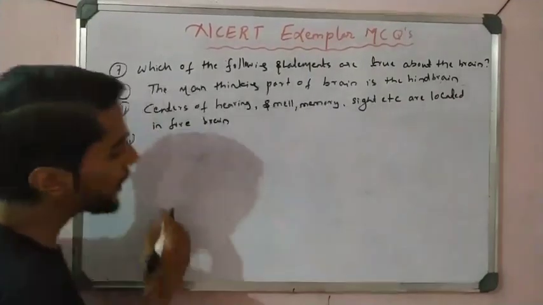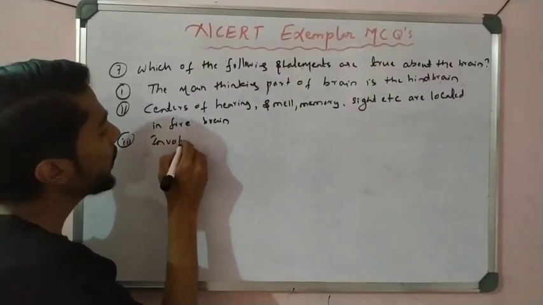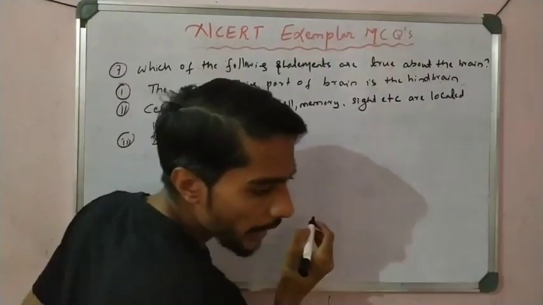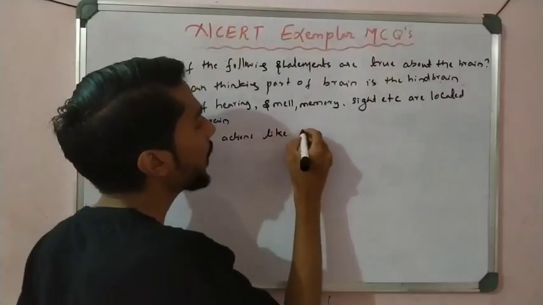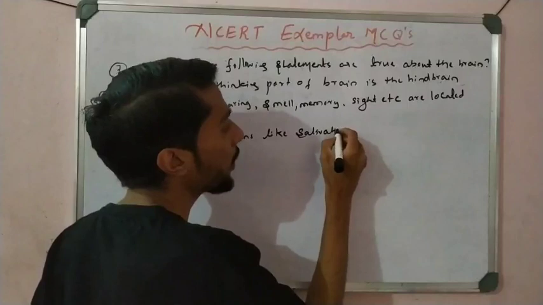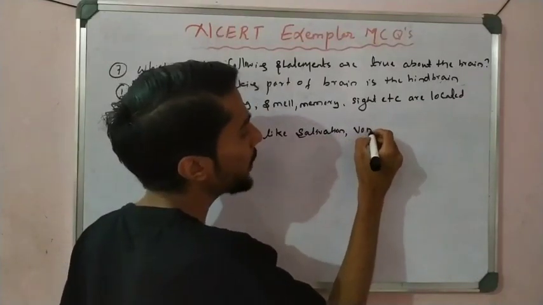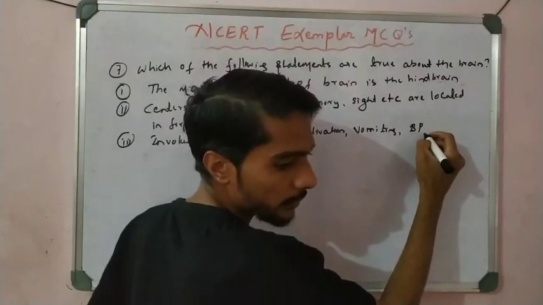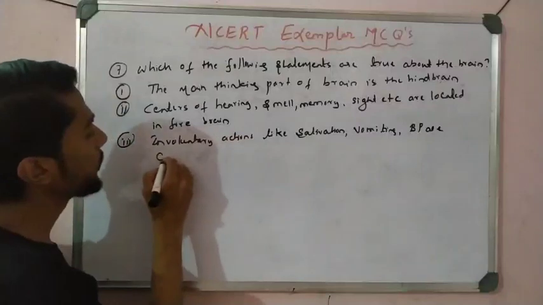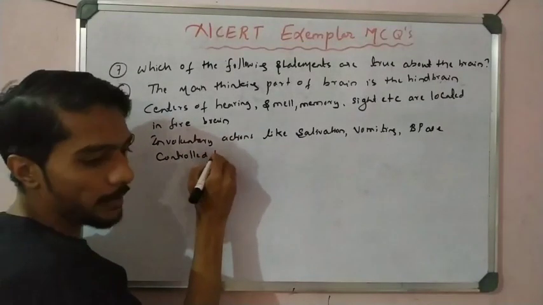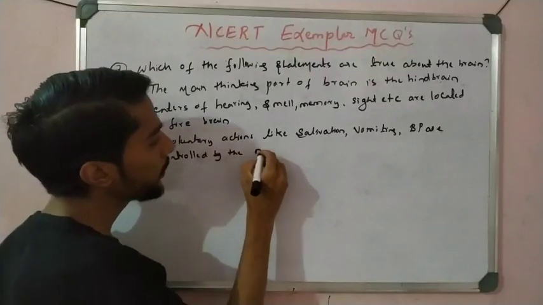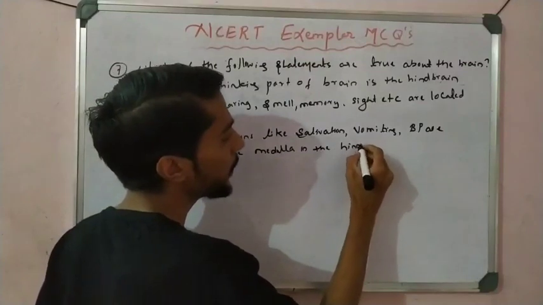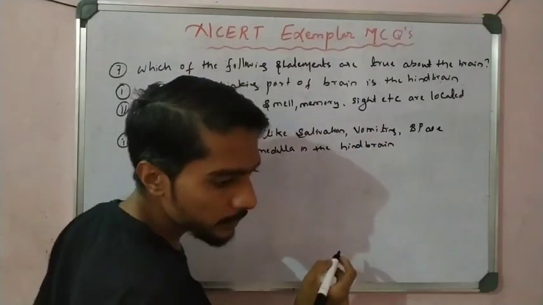Third statement: involuntary actions like salivation, vomiting, and blood pressure are controlled by the medulla in the hindbrain.